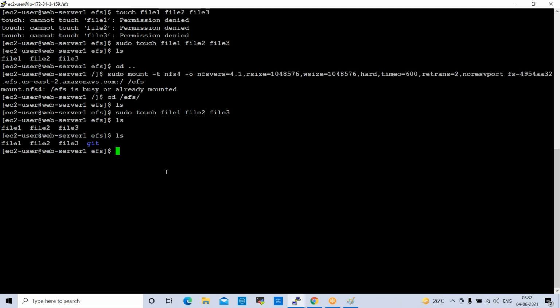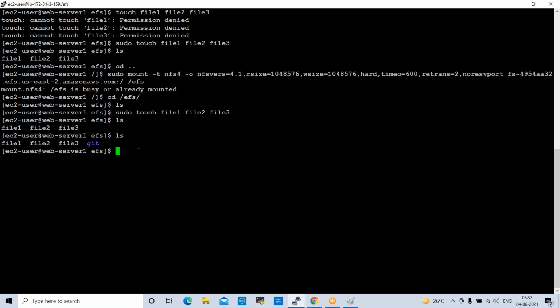So whatever folders I created in web server 2, those are available on web server 1 because the EFS folder we mounted on both the servers. So this is a central folder. So file sharing is happening from one availability zone to the other availability zone.